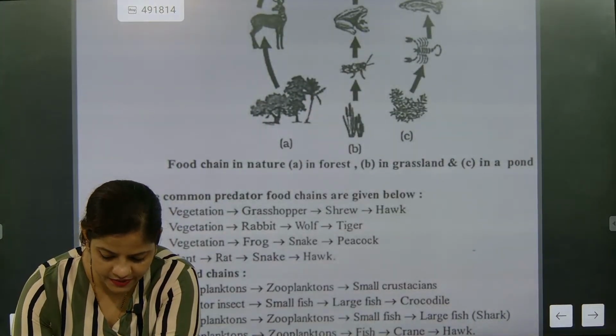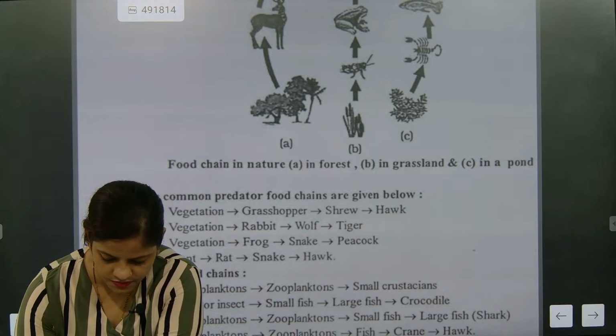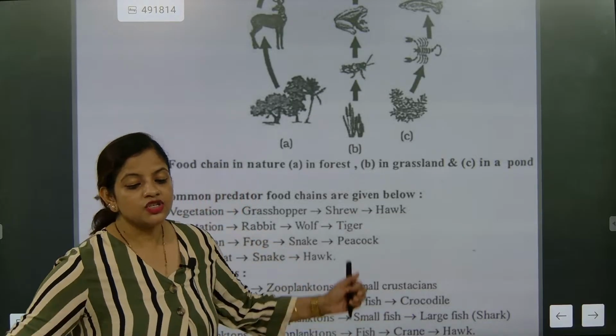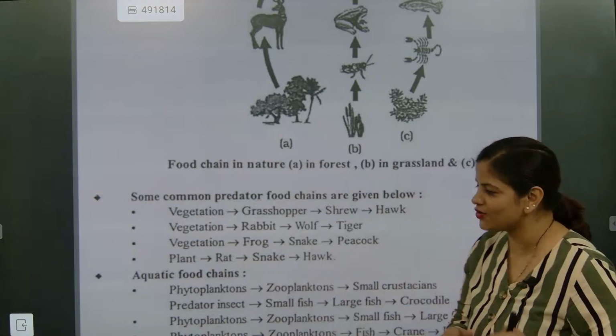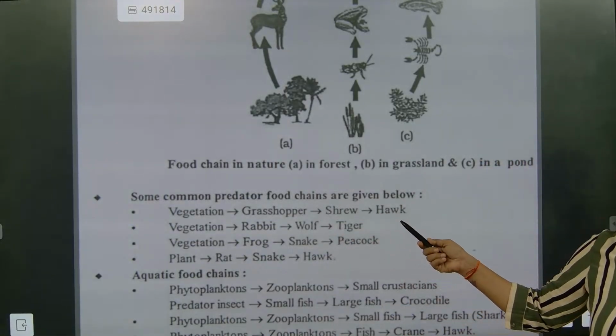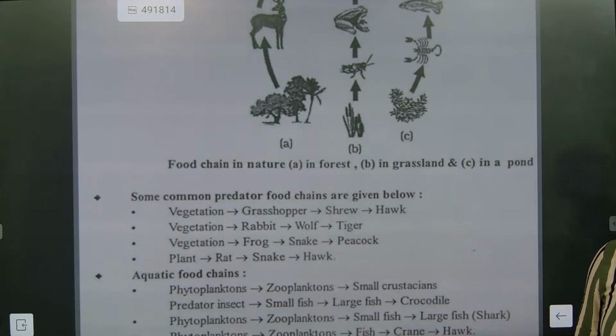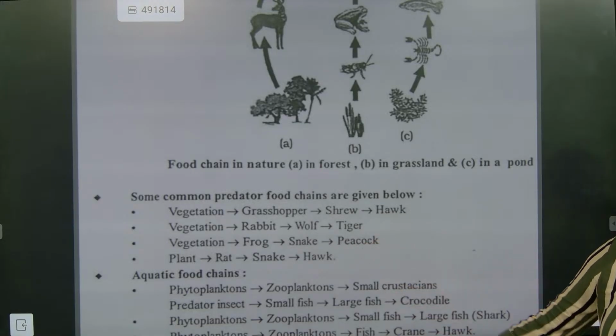Are you understanding? Very good, beta. So now, hey, monkeys, the moment you are getting time, you do it. Hawk is a predator. Scavengers, they are scavengers. Here, this one, tiger, is a predator. This one also predator, no? Snake also. Understood? Hawk is also on the predator side.